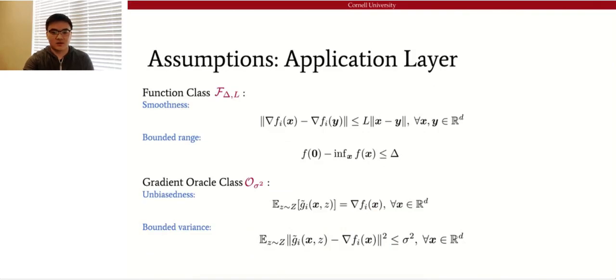First, in the application layer, we assume the loss function to be smooth, non-convex and range bounded. And also, we assume that each worker i can interact with the gradient oracle g i tilde, where the oracle is unbiased and variance bounded. These are pretty standard assumptions in the domain of stochastic non-convex optimization.